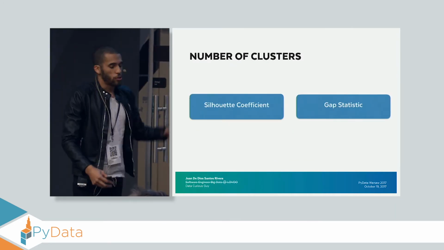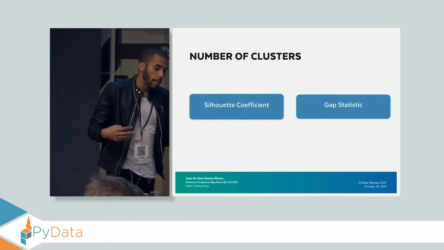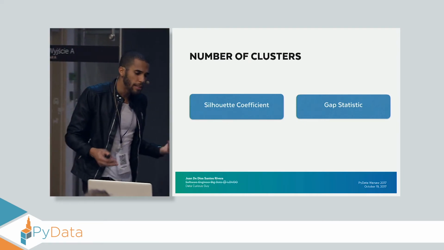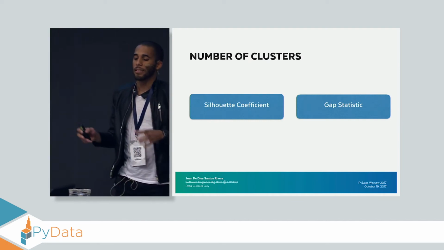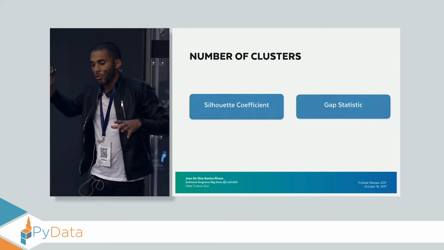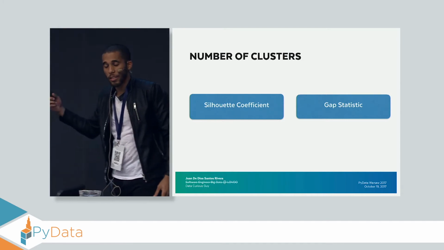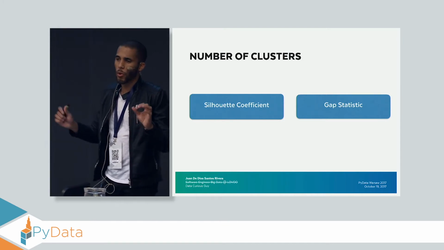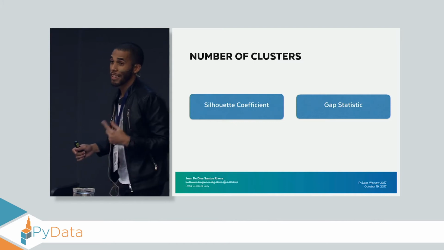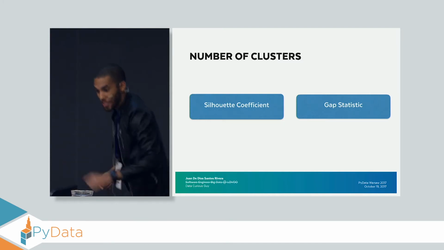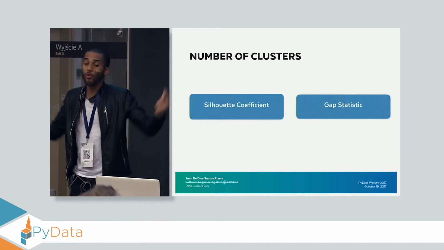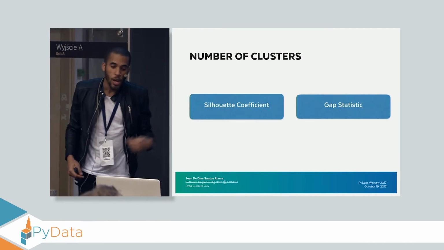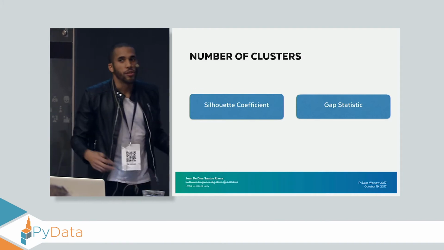Now, number of clusters, how? So for finding out the best number of clusters, I use 2 different techniques. One of them is called the silhouette coefficient and the other the gap statistic. Now, since I'm going to be mentioning the silhouette a couple of times, I'll give you guys a really brief overview of what it is. And according to my notes, the silhouette value is a measure of how similar an object is to its own cluster, this is cohesion, compared to the other clusters, separation.